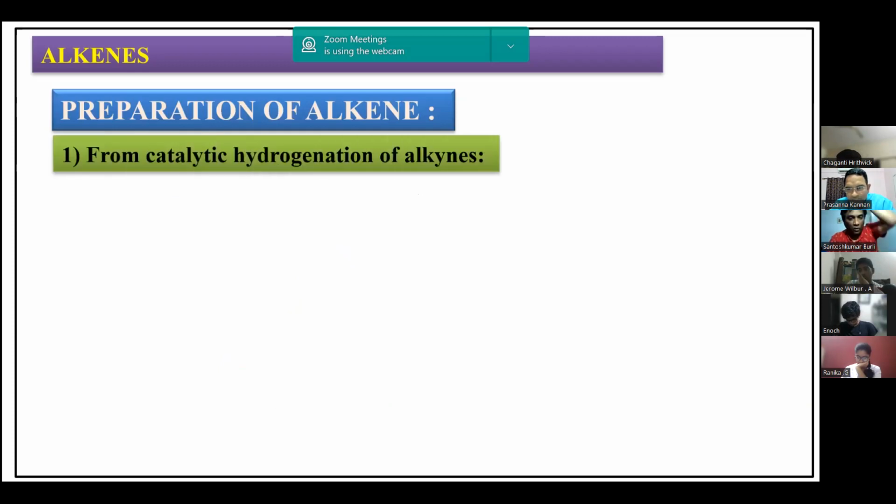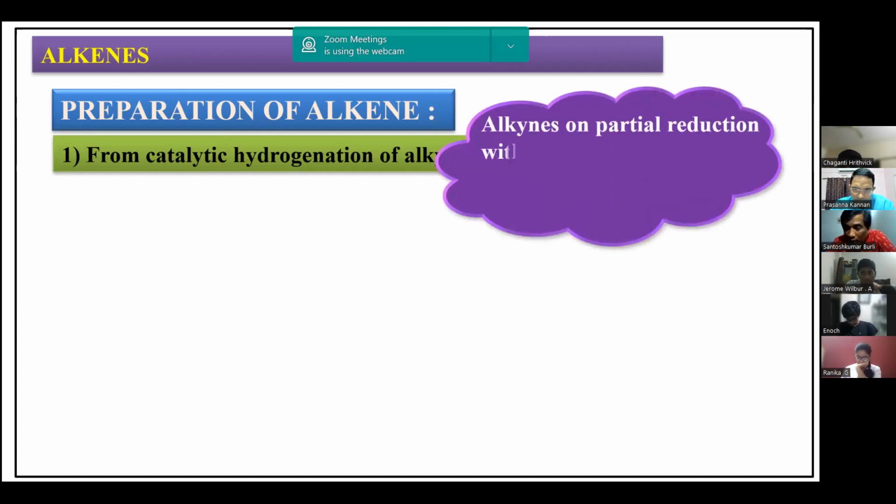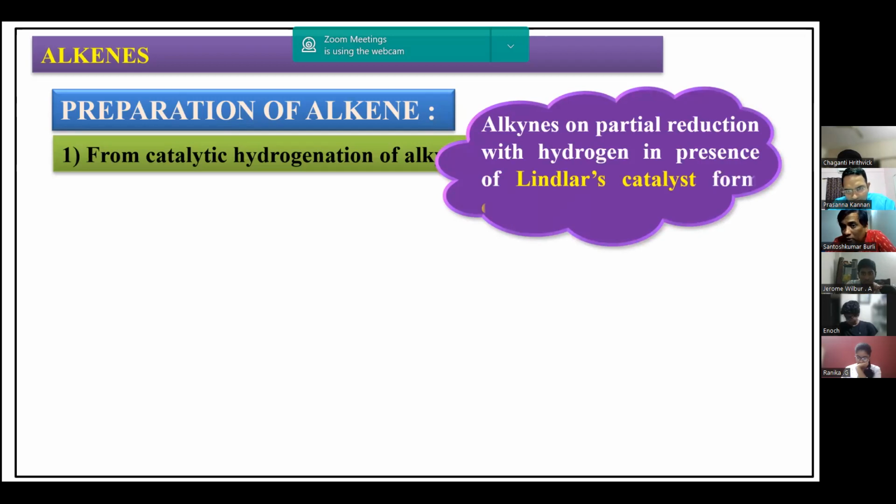Now quickly we can go to the preparation of alkenes. So how can we prepare alkenes? Alkenes can be prepared by catalytic hydrogenation of alkynes, that is, alkynes on partial reduction.